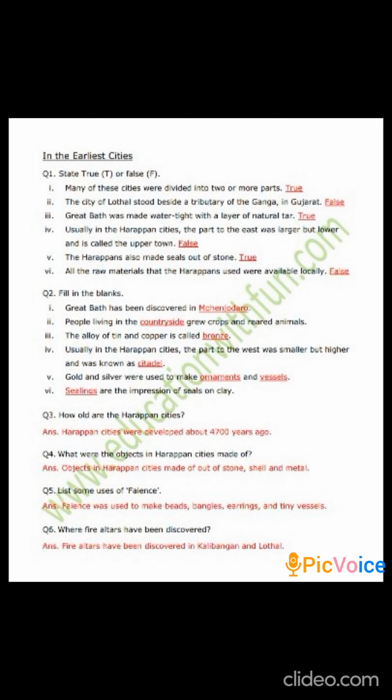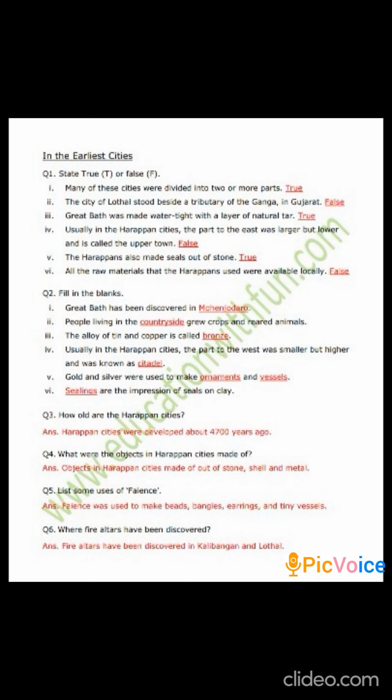Great Bath was made watertight with a layer of natural tar. Yes, the Great Bath was indeed a very great bath, where the system they laid out for bathing at that time was really very good. Usually in Harappan cities, the part to the east was larger but lower and is called the upper town. It's false. The citadel, that is the upper town, was higher and the lower town was lower.